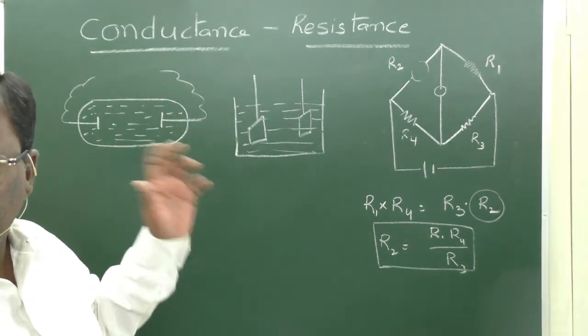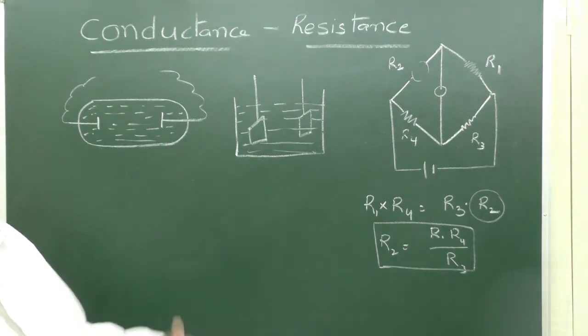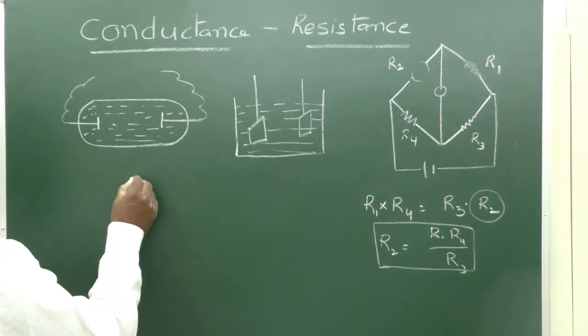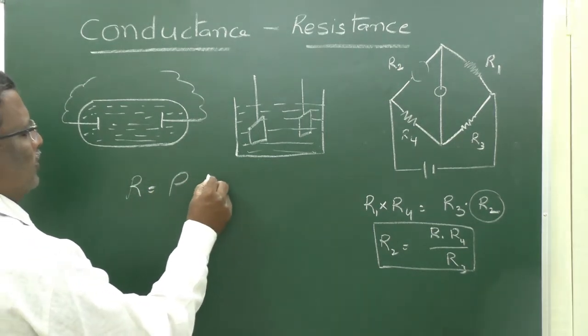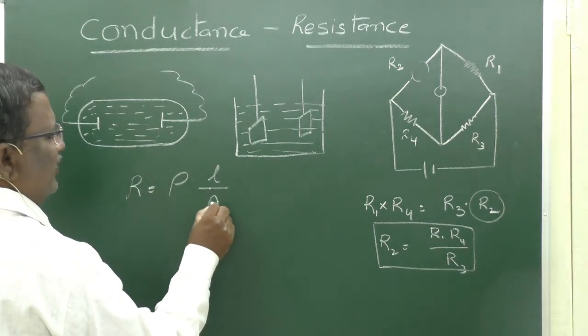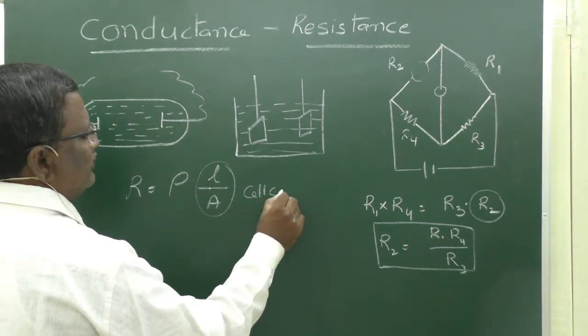With the help of that, first you can calculate the cell constant, that is, resistance R is equal to rho into L by A. This L by A is called the cell constant.